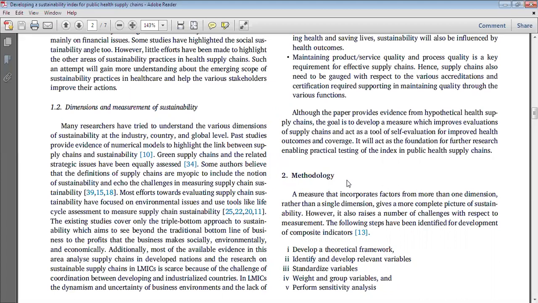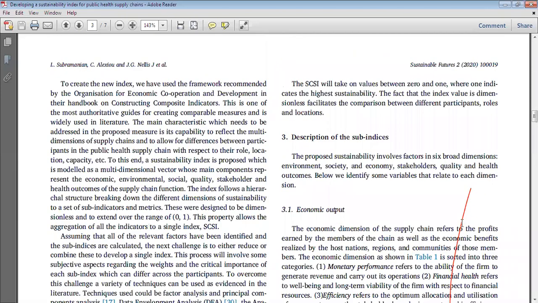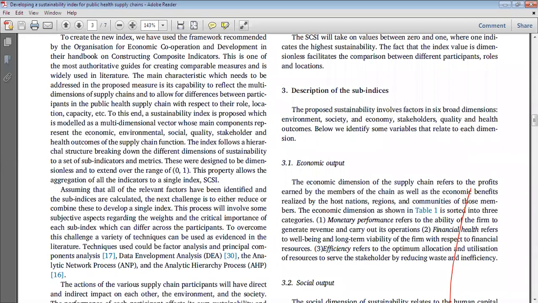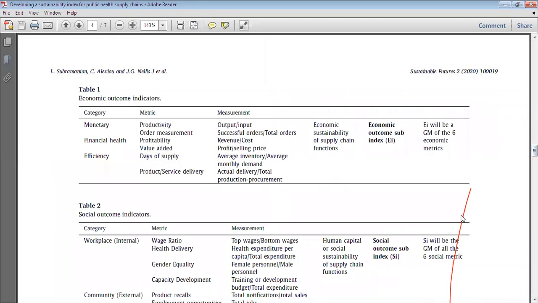But nowadays there are also some reviewers who will ask you to keep your literature review part in the introduction section itself.